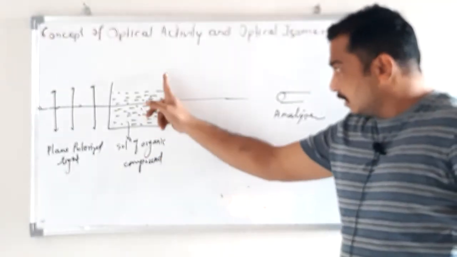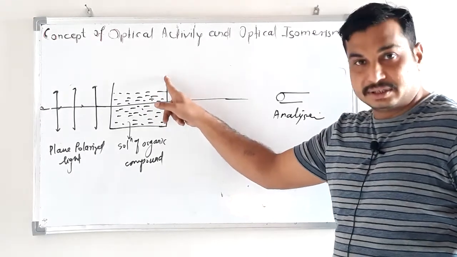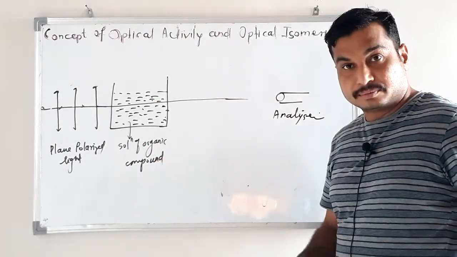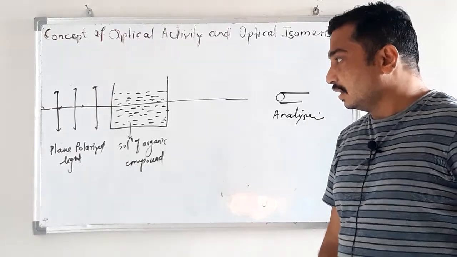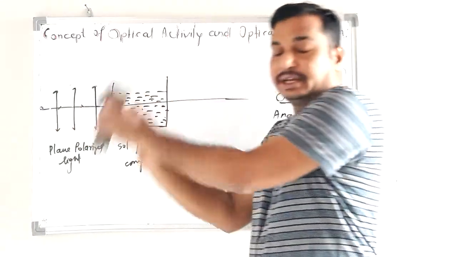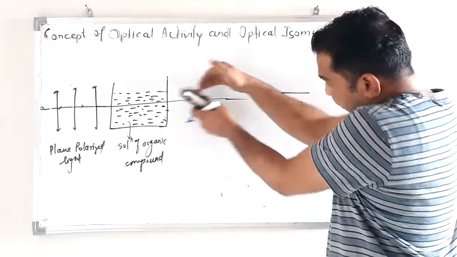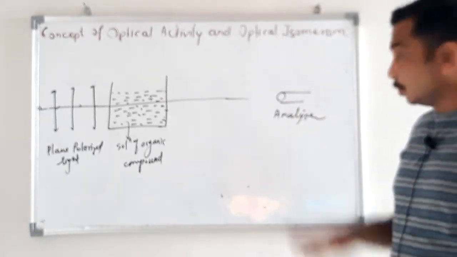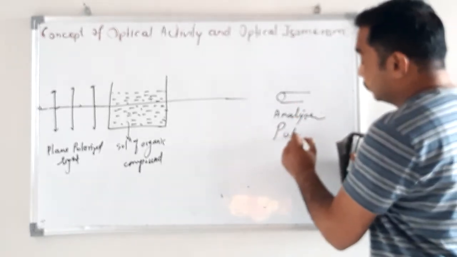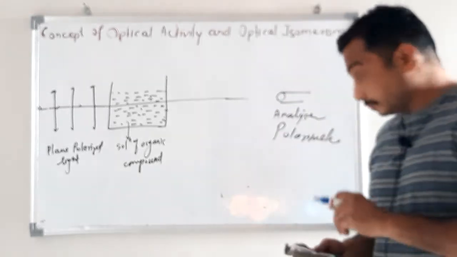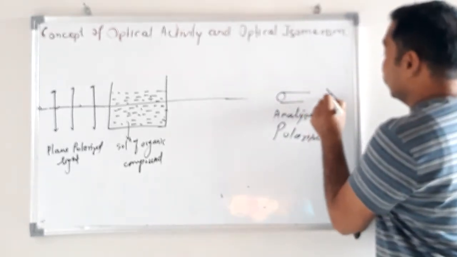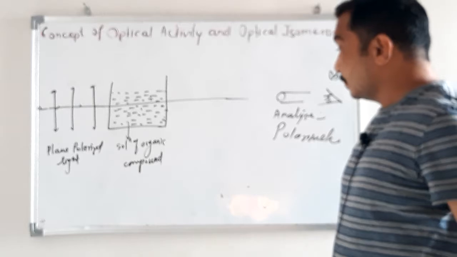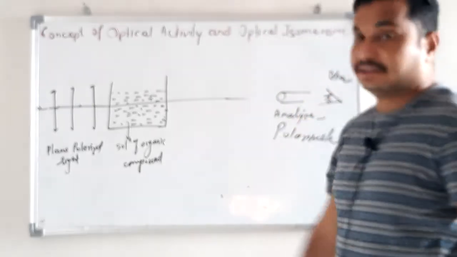Okay, this container is a glass container having a solution of organic compound, and then we have to pass this plane polarized light through this solution. Whatever light is coming out through the solution, we have to analyze through this instrument, that is called the polarimeter. Here we are observing, this is the observer. Now just observe this light.